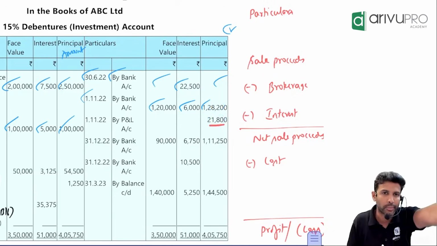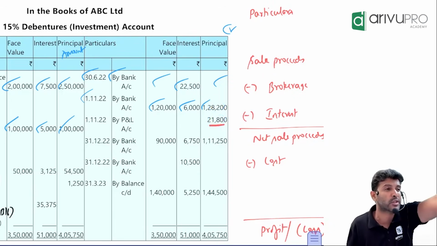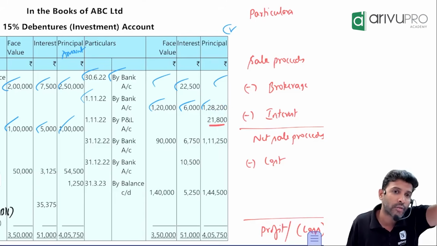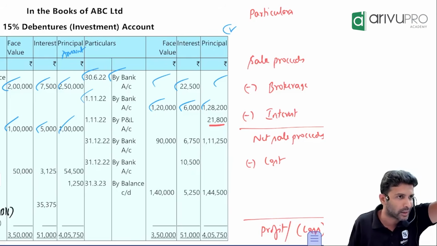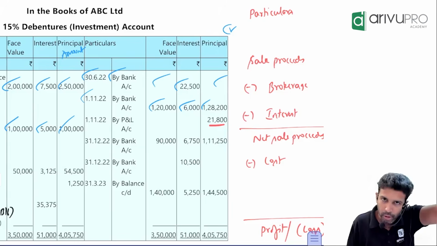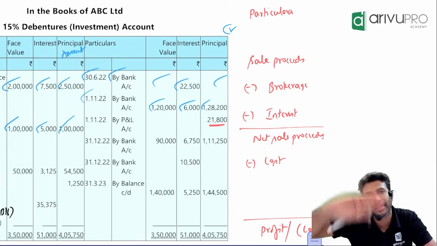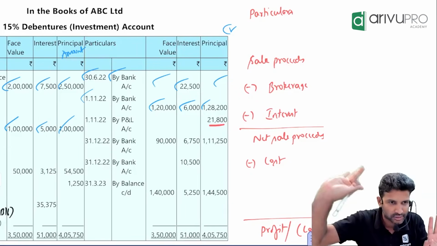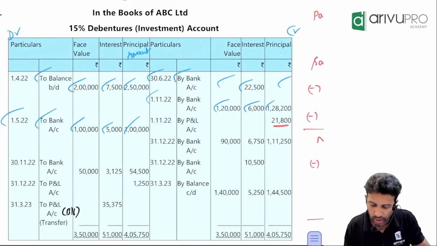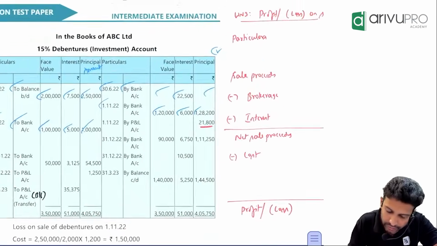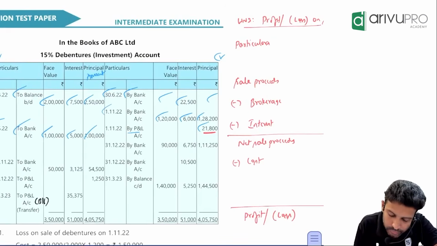Or if you simply want it as a formula, you can remember the cash flow statement entry. I told you, you have to add 3 things and it will go to original cost. What are those 3 things? Bank, accumulated depreciation, loss on sale. What is the entry you passed? Bank account debit, accumulated depreciation account debit, loss on sale debit to PP. When you posted this in PP ledger, it came on the credit side. So that way you can visualize. Okay. So loss comes on the credit side, profit comes on the debit side. Okay, how much loss we suffered? 21,800. That they have posted here. Where will that loss go to? P&L. So you'll write by P&L 21,800.